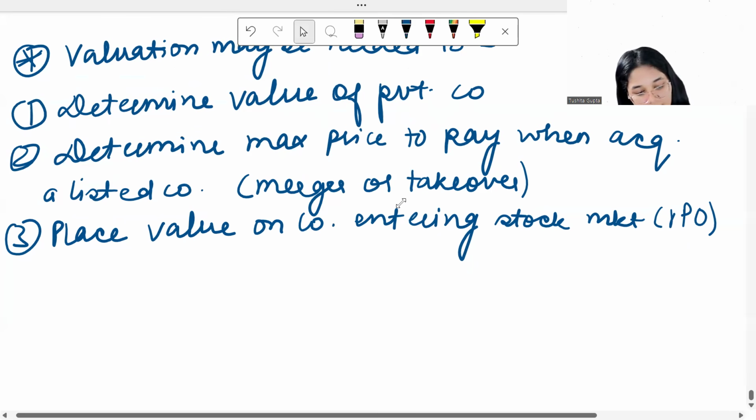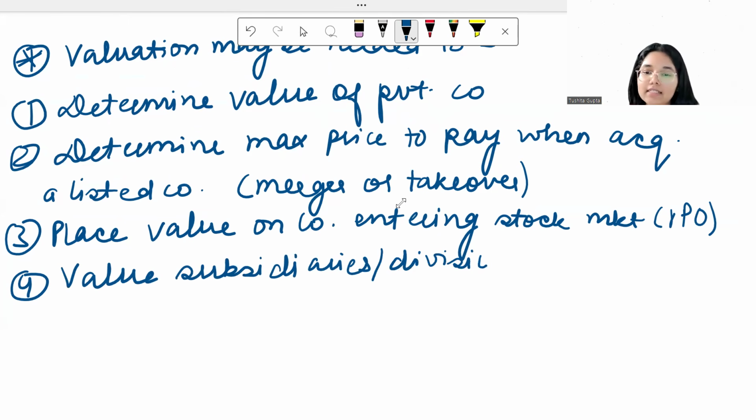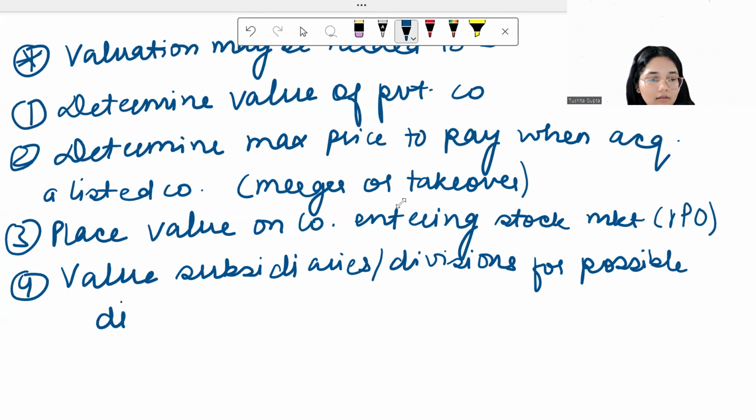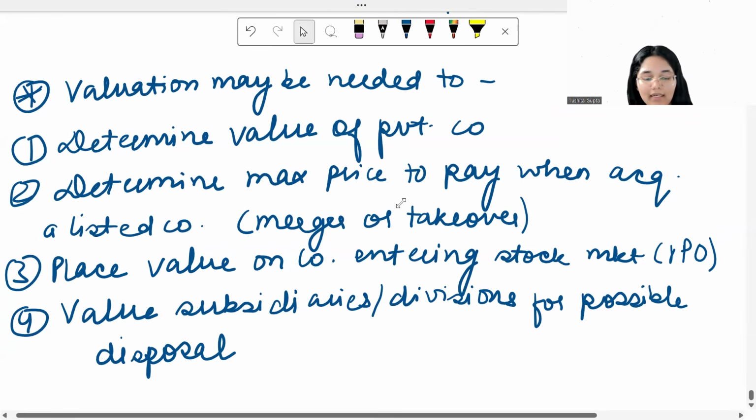And lastly, it can be needed to value subsidiaries or any division if I want to sell them. Let's suppose I have a big company and I have a lot of divisions and subsidiaries with myself. If I want to sell any specific subsidiary or any specific division, how do I place a value on that? So valuation can help me with this also, for possible disposal. All right. So these are the reasons for which you will need valuation. These are the places where business valuation can help any company.